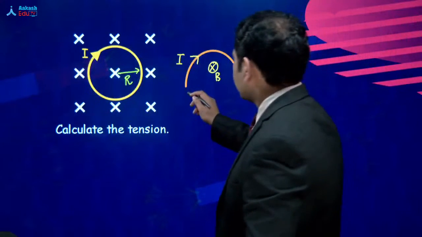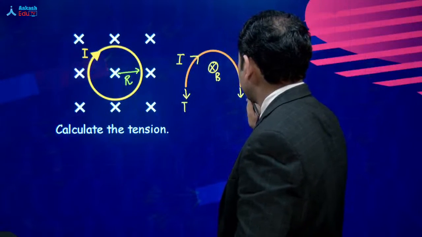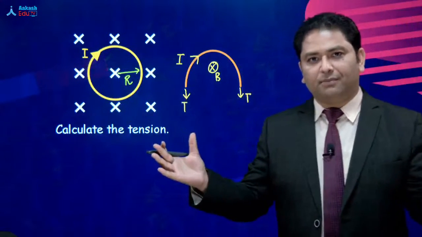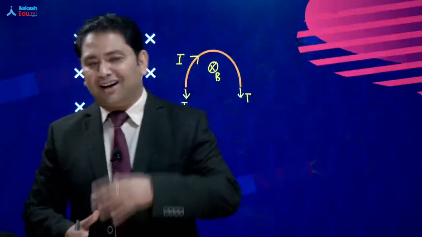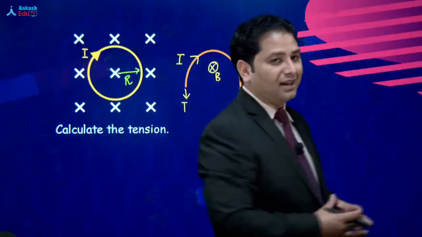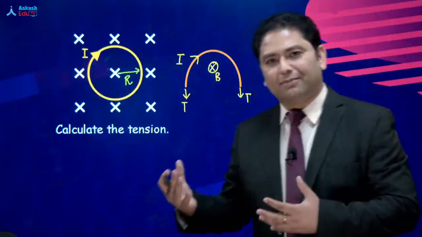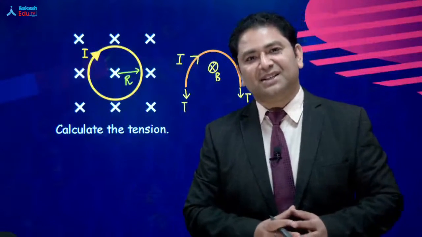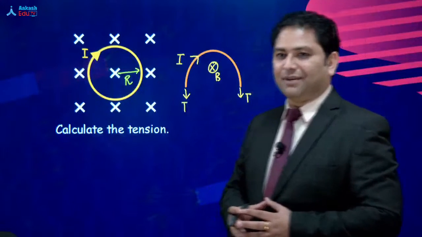All right, first of all, where we cut, there will be a tension there, and there will be tension here. And why is the value of tension equal? Symmetry of the problem. Symmetry, symmetry, symmetry. If you attended my current electricity class, in which we calculated net resistance by using symmetry, at least after that episode you must now have a firm belief that there is something called symmetry. So there is a symmetry, all right.